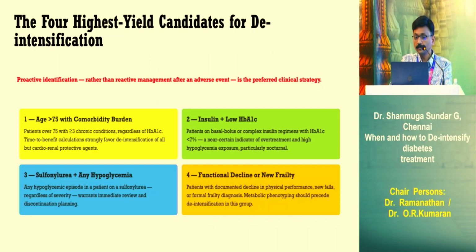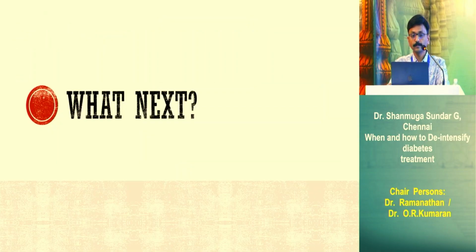Age more than 75 with multiple comorbidities, with at least more than 3 chronic conditions, with near normal HbA1c, or regardless of HbA1c, think about de-intensification. Patients on insulin with near normal HbA1c, again think about de-intensification. Patient on sulfonylurea plus any hypoglycemic events, don't think about this one. Just stop the sulfonylurea and convert to the standard drugs. Functional decline or new frailty, again think about de-intensification. These 4 phenotypes in our clinical practice we should be able to pick up so that we can prevent patients from developing some complications.